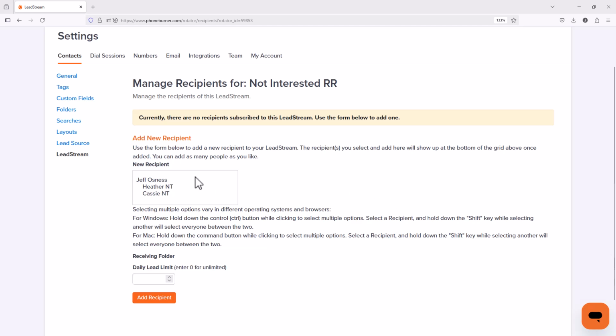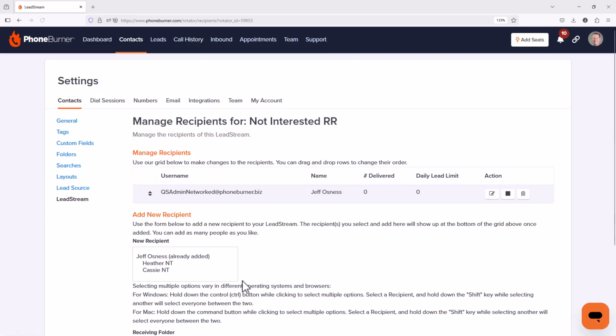And so what I'm going to do is I'm just going to add the admin to this lead stream. I'm not going to put any limits on it. We're just going to add the admin, and that's it. And why do I only add the admin? Because nobody's going to be calling these contacts until they recycle into another lead stream. And those team members are already on that other lead stream.